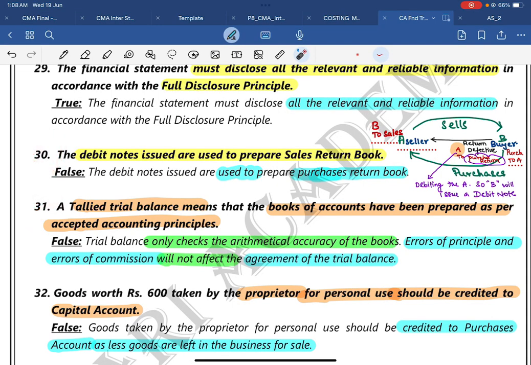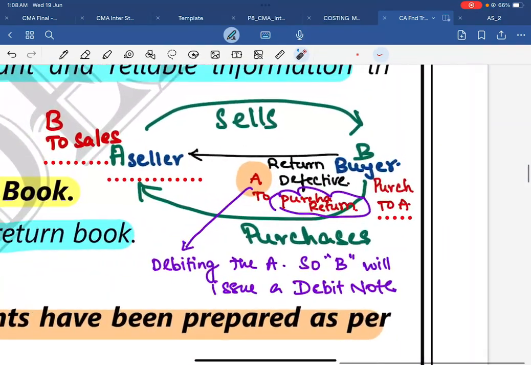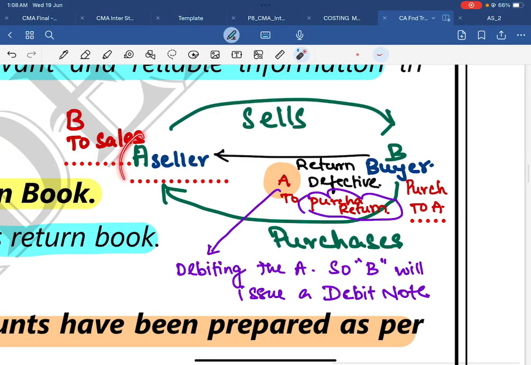Listen to this carefully. A debit note is issued or used to prepare a sales return book. No, I will give you an explanation over here. A is a person selling goods to B. From A's point of view, A is the seller and B is the buyer. From B's point of view, B is the buyer and A is the seller. At the time of selling the goods, A will pass the entry in his books: B's account to sales account. Let's assume it is on a credit basis. B to sales. In B's books, he will record purchases to A.